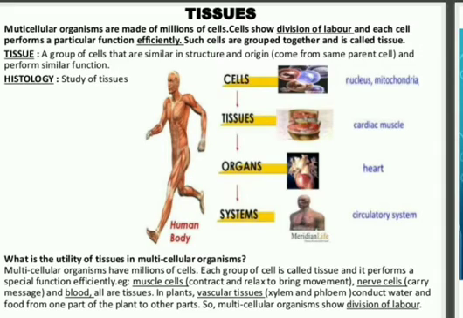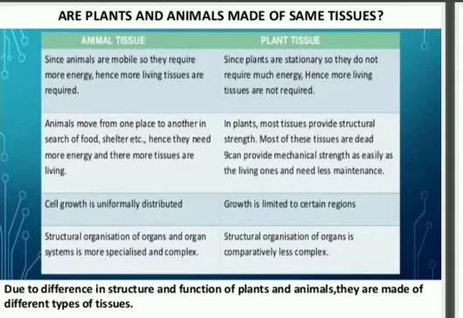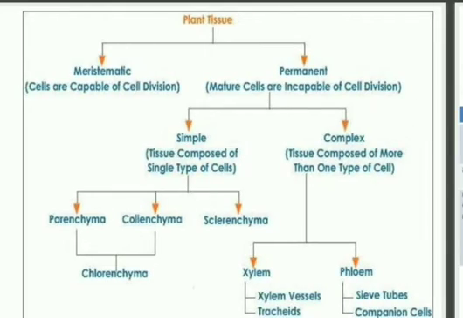And students, here I have tried to give you your in-text question answers also. The answers of your in-text questions are also provided in this PPT. Okay. So in our first part we have completed what is tissue and what are the types of tissues. We have two types of tissues, animal tissues and plant tissues, and we have discussed that these two are different from each other according to need. And here, what you have learnt, you can write in your notebooks also: are the tissues present in plants and animals the same? If yes, then how? And if no, then give reasons. In between I have given you questions also.